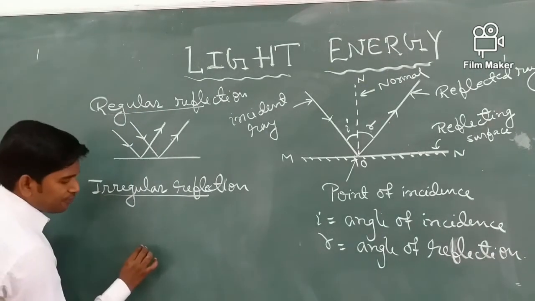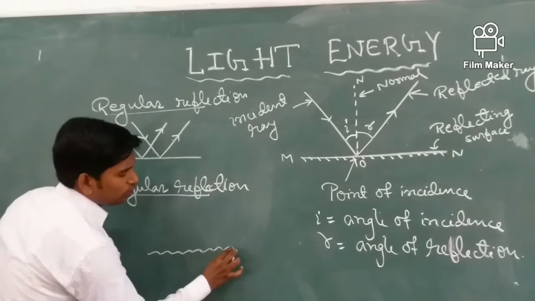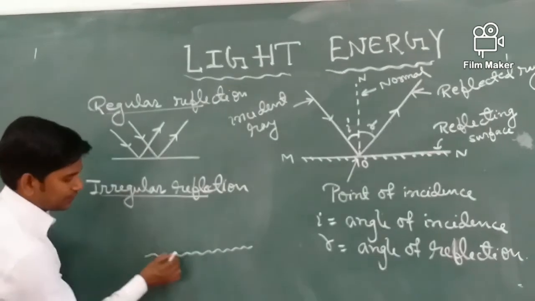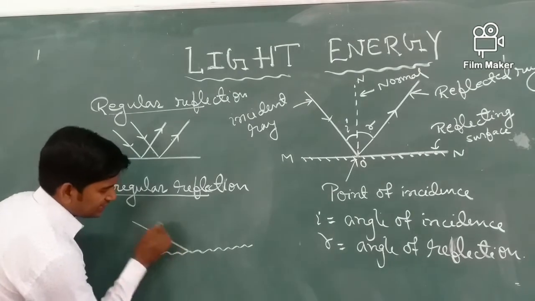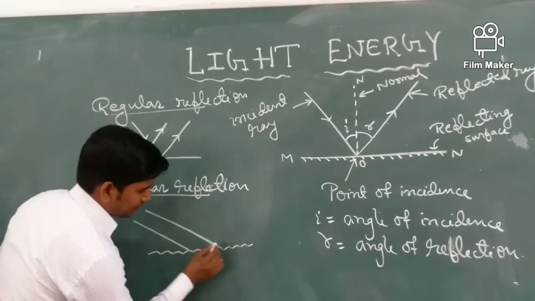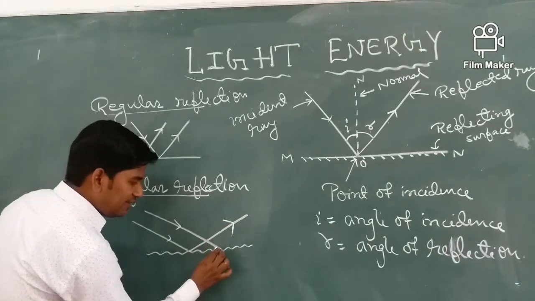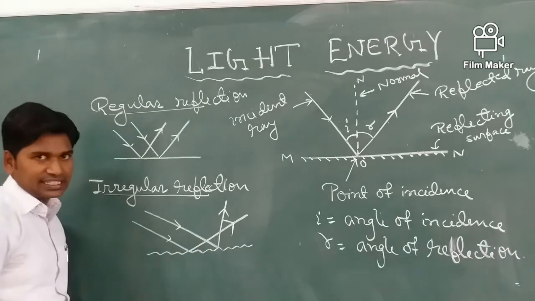And if we see the reflection from an irregular surface, or we can say from a rough surface, suppose it is a rough surface and rays of light are incident on it like this. After reflection, they will travel in different directions.